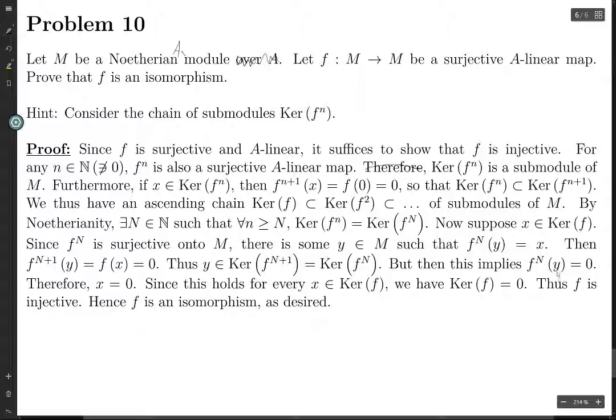And therefore x equals 0, because x equals f to the N of y, which we've just proven is 0, so x is 0. So every element of the kernel of f is 0, therefore the kernel of f is 0, and that's equivalent to f being an injective map, and hence f is an isomorphism. And then we're done.